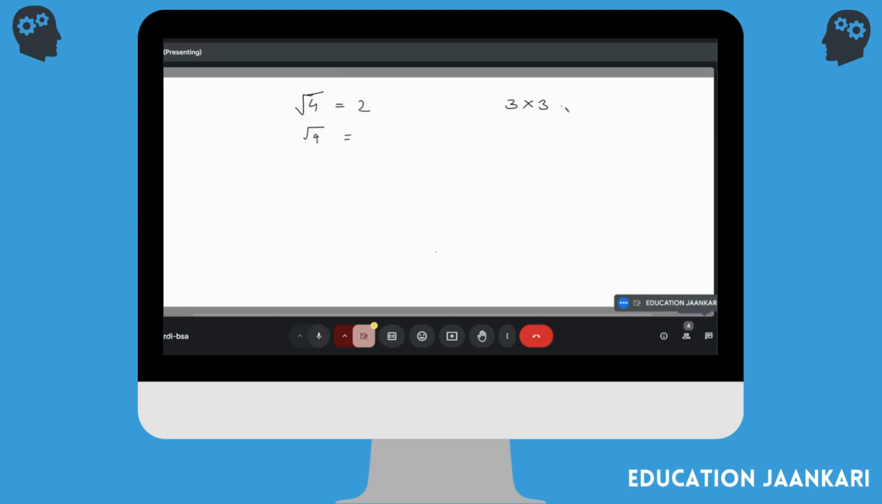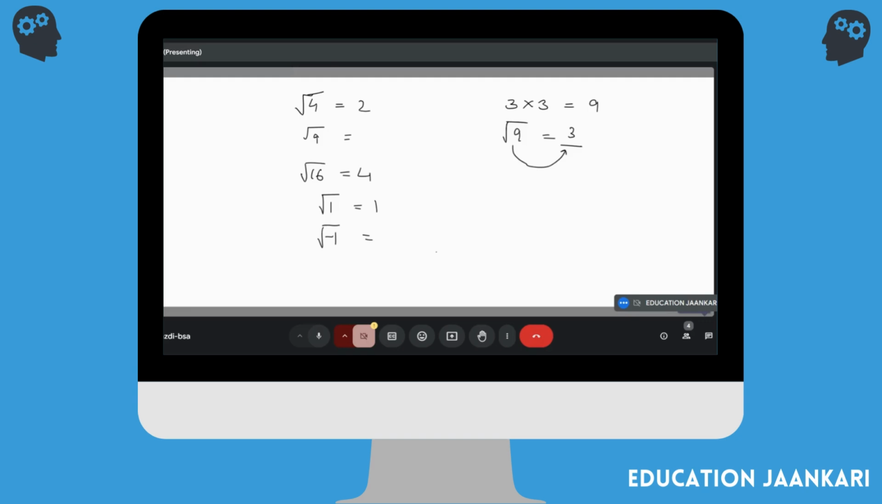That is 9, right? So when I say square root, that means you have to do the opposite. What squared makes 9? Which is 3. So the square root of 9 is 3. Similarly, what will be the square root of 16? 4, because 4 times 4 is 16. That's what we mean by a square root. Now suppose I ask, what is the square root of 1? 1. Exactly. But what would be the square root of minus 1?